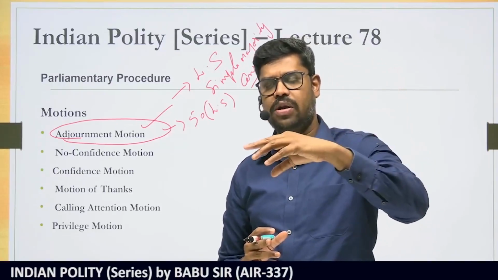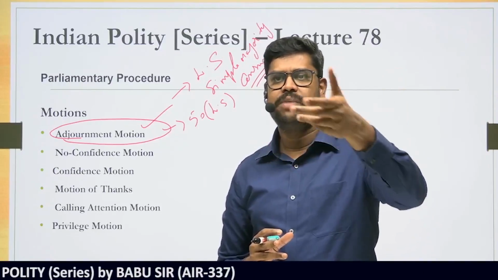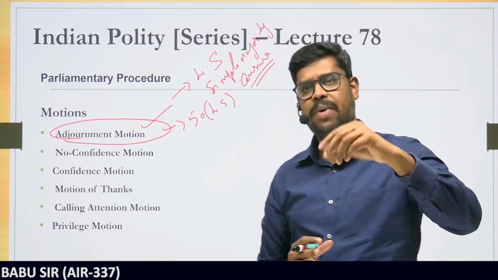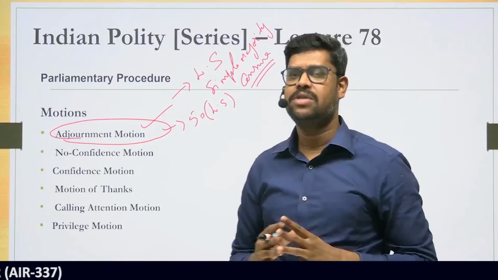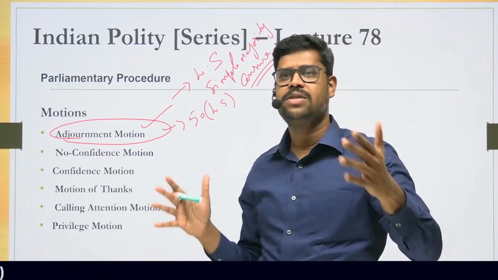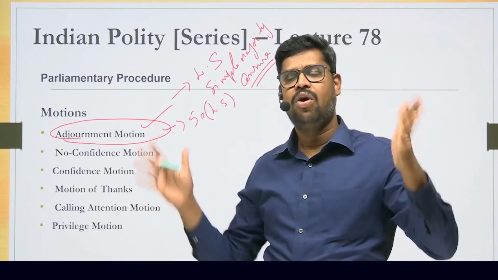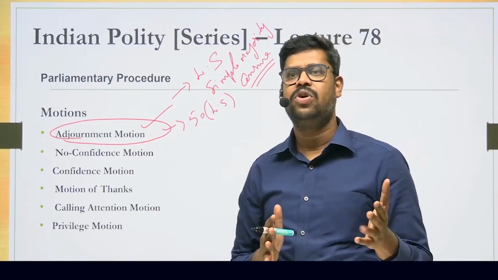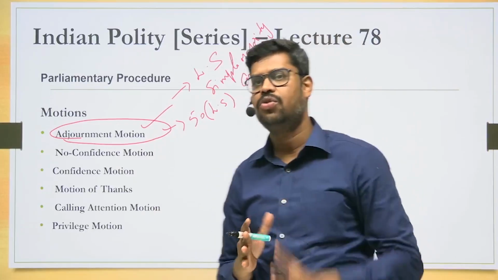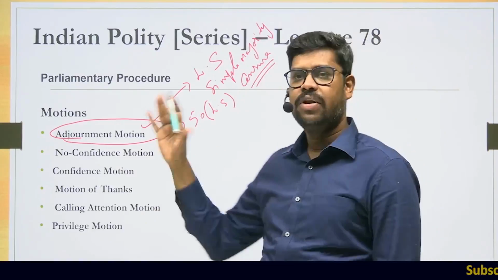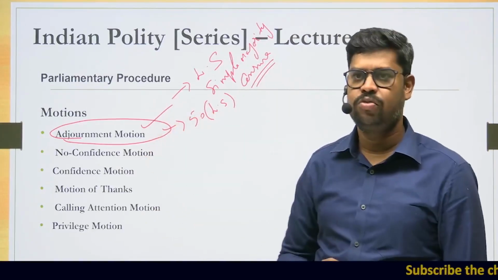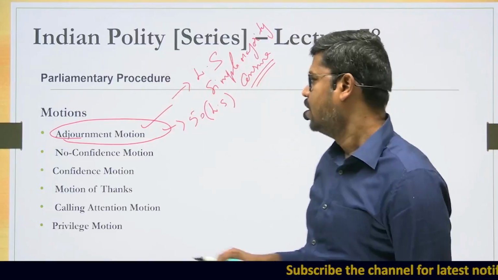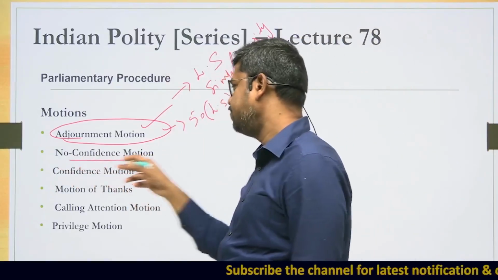It should not relate to a matter which is sub judice, a matter which is pending in the court. So those things cannot be discussed. Apart from that, any of the other things can be discussed in the adjournment motion, and an elaborate discussion happens. And after all the discussion is over, the matter will be put to vote, passed with simple majority. Then it is an embarrassment, it is a censure to the government. However, the government need not resign if an adjournment motion is passed, because it is not equivalent to a no confidence motion. So therefore, what is a no confidence motion?